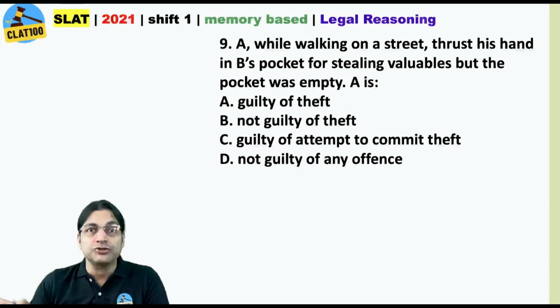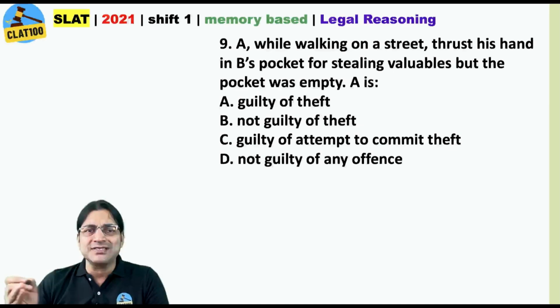So, which option should we rule out straight away? Options A and D for sure. Not guilty of any offense. If there is no offense in it and everyone on the road starts putting his or her hand in someone else's pocket, what would happen? Guilty of theft. Is there any theft here? No. So A and D are straight away ruled out.